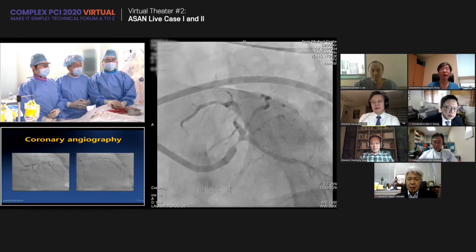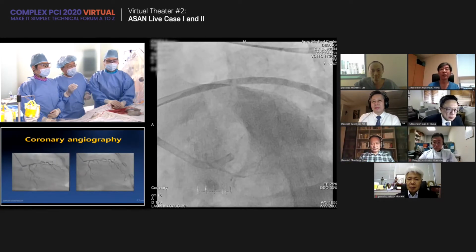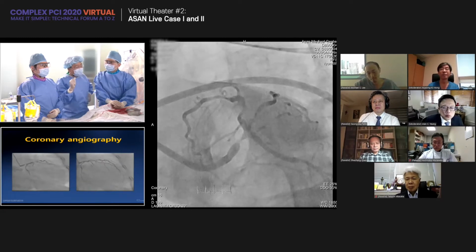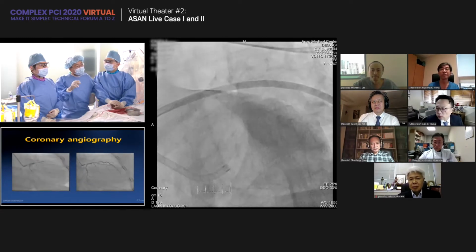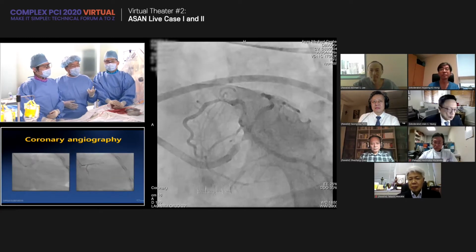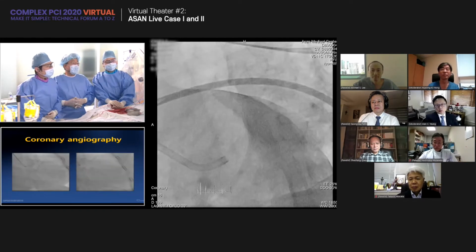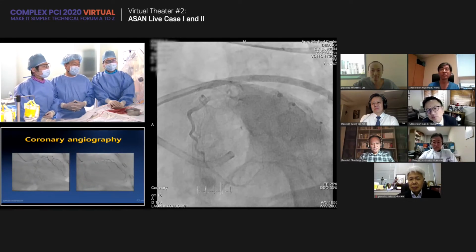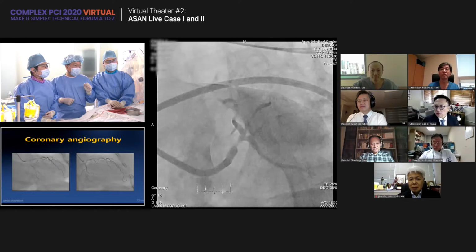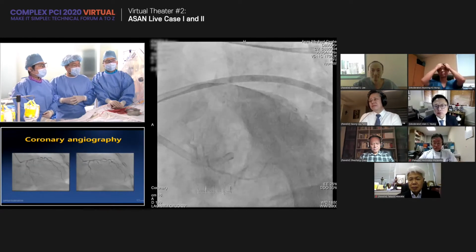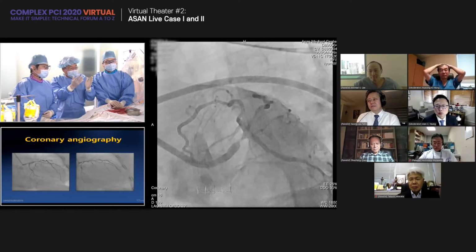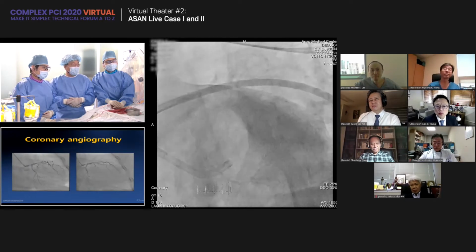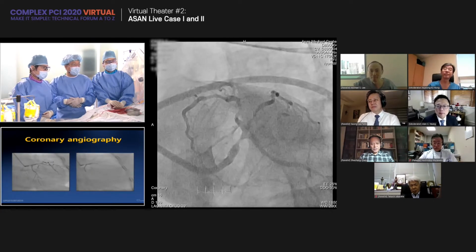All right. Hello, Dr. Park. Dr. Chen, actually, you discussed the upfront two-stent technique in terms of our first diagonal branch, the proximal part, and there is some disease, actually significant disease, so I'm concerned about the first diagonal branch. What do you think? Would you treat that one?